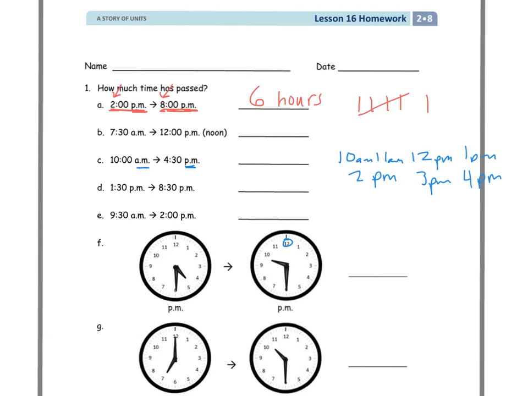So I can get my hours right away, and I got 1, 2, 3, 4, 5, 6. 6 hours. But I'm not there yet, because I'm at 4 p.m. and I need another 30 minutes.